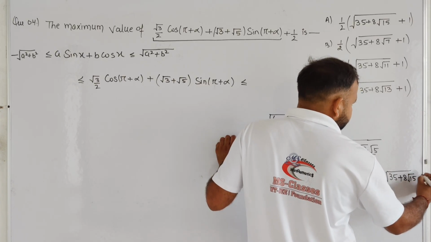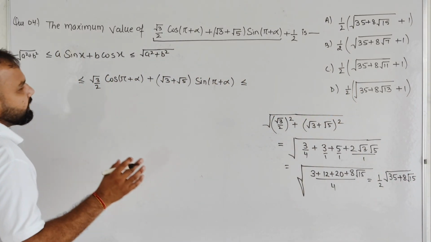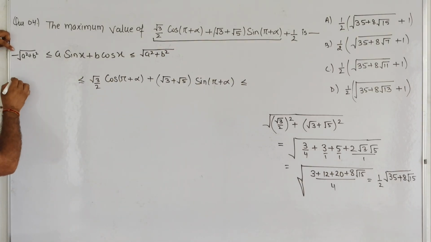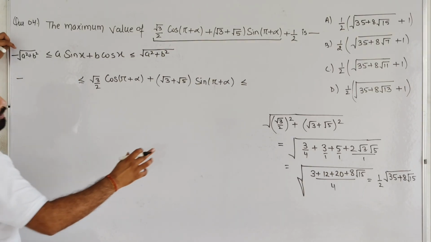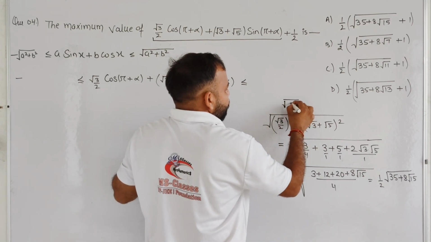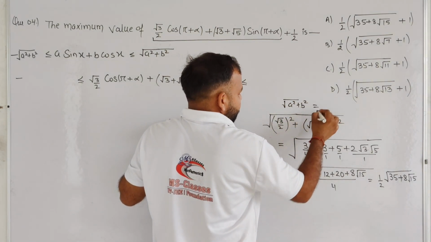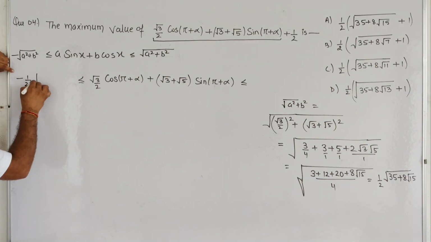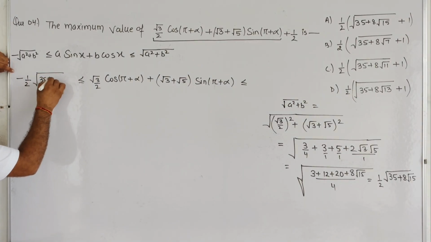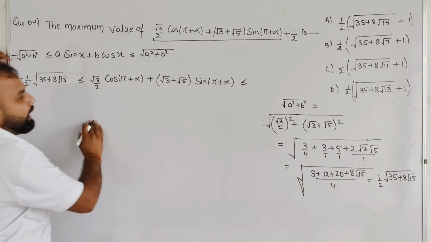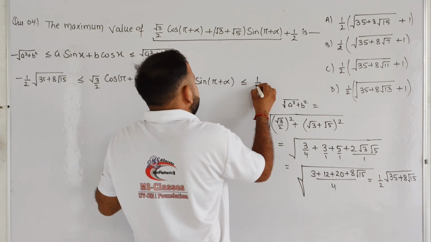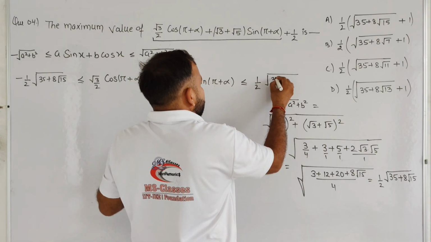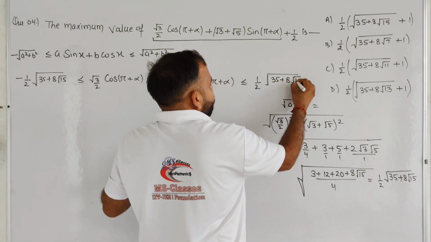times root 15. So basically student, we can say that this value is lying in between minus of it. We know very well that this is the value of root a square plus b square. So it will become minus 1 by 2 root 35 plus 8 root 15, and this will become 1 by 2 root, from negative to positive. So 35 plus 8 times root 15.